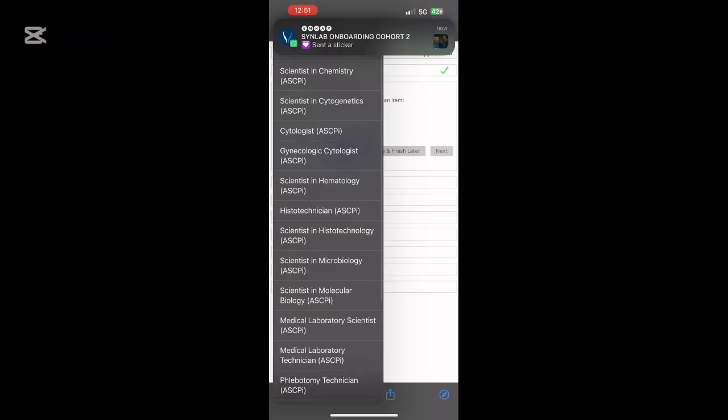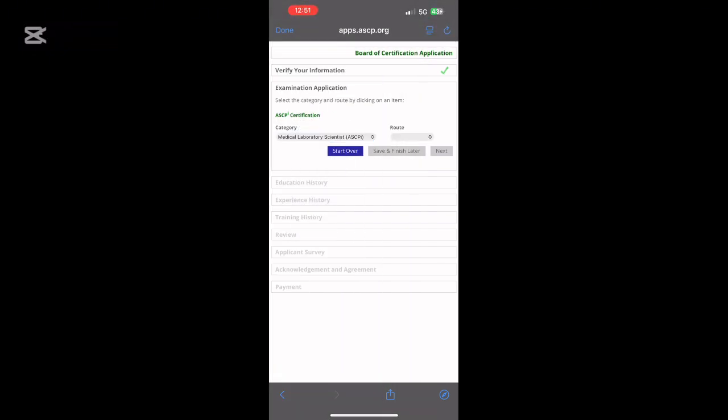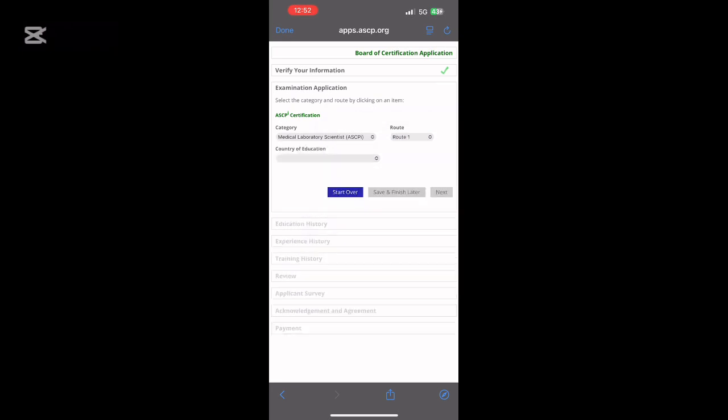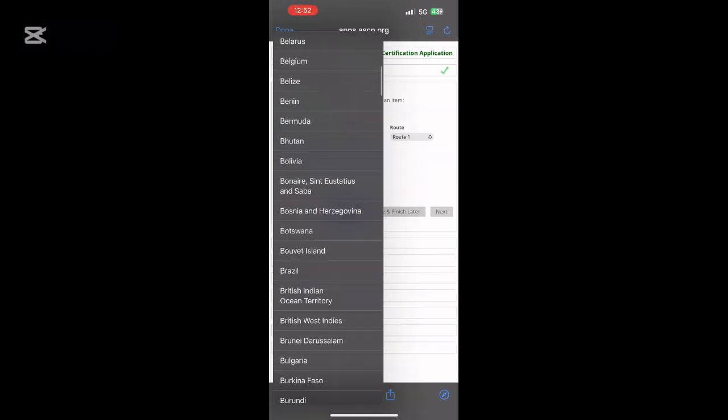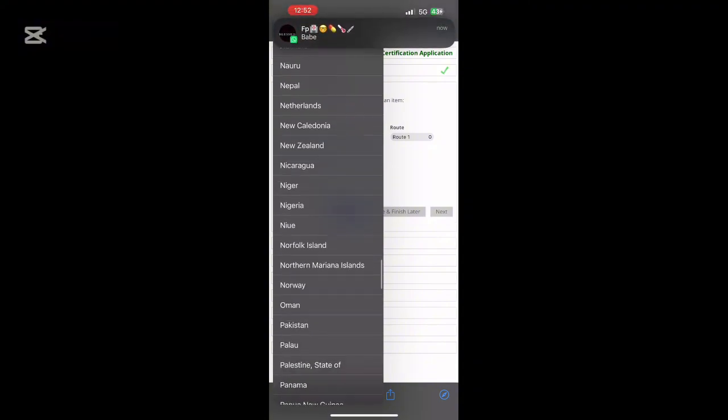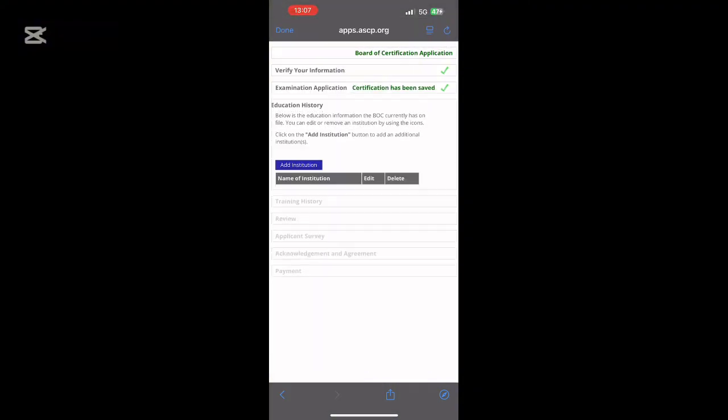When you click on categories, you can see the different categories: cytopathology, scientist in hematology. Remember when I said depending on which one you specialize in, that is exactly what you should fill in this category. So I'll click on medical laboratory scientist because that is what I'm filling for. And I'm going to be following route 1. I'll be explaining why I'm following route 1 subsequently. Let's just follow this video. Then I'm going to be filling in my nationality. I'm a Nigerian. Click on next.